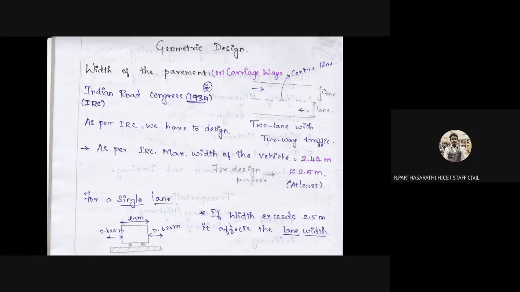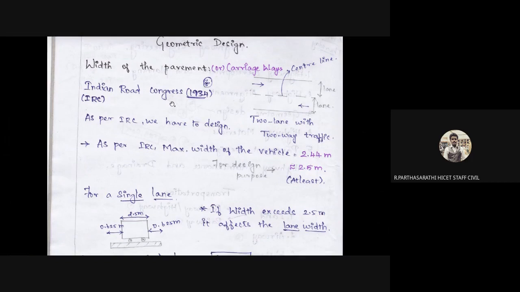So that is lane 1 and lane 2. Lane 1 goes to the left, lane 2 goes to the right. So this is the basic example. One question is available on the Indian Roads Congress, IRC. In which year was the first edition of the code established? It was 1934. The proper rules and regulations are available from the Indian Roads Congress, formed in 1934.